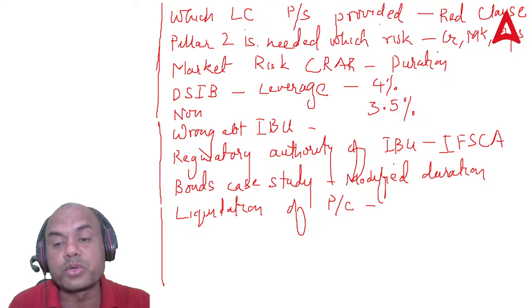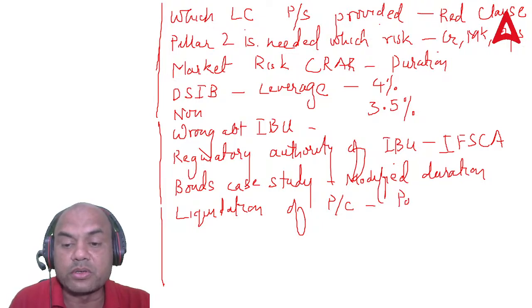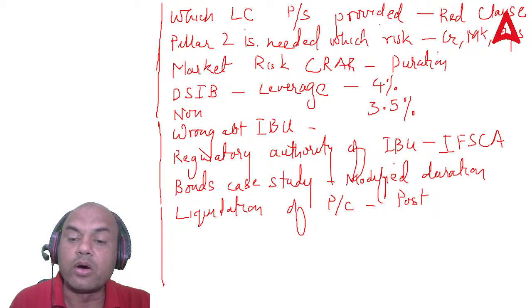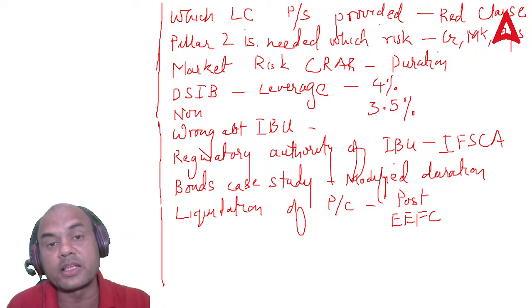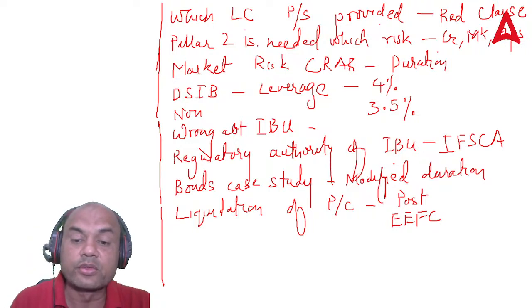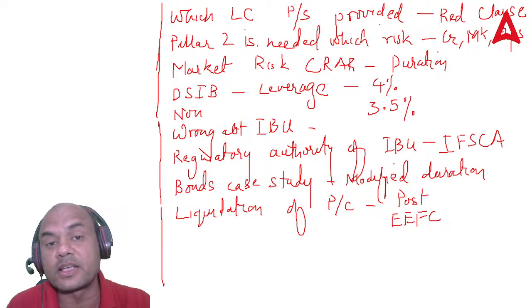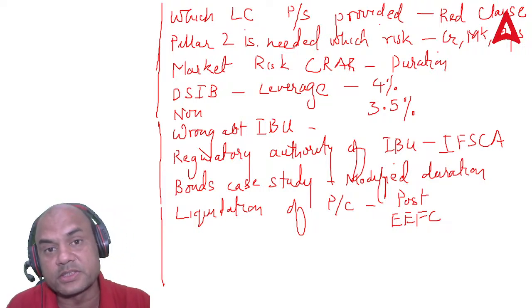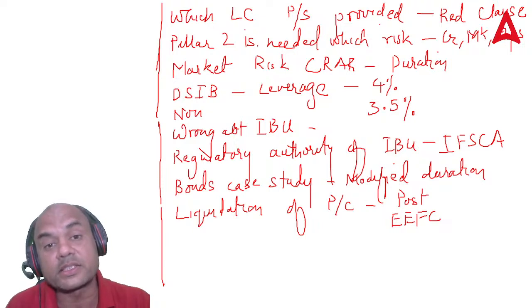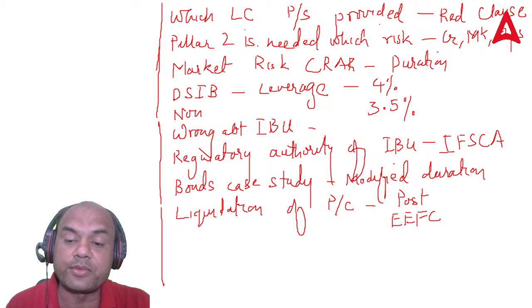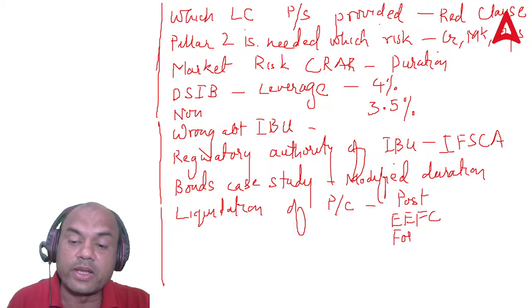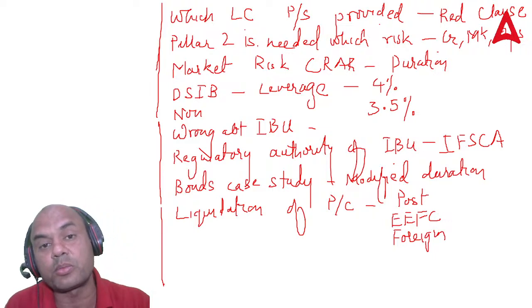Liquidation can be done through post-shipment finance, or through your EEFC account, or through foreign funds where the buyer pays. The last option, if you have INR funds, then also you can pay. But these three are very important: post-shipment, EEFC, and foreign funds. If none of these is possible, then INR is possible.